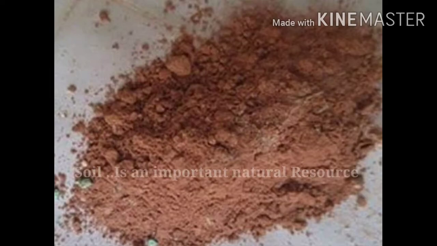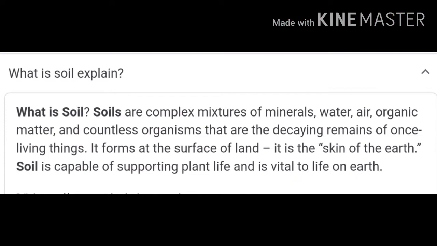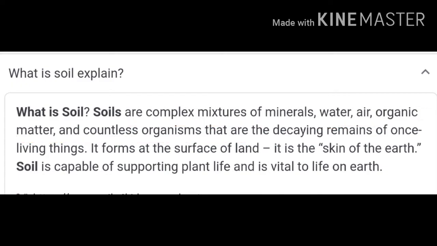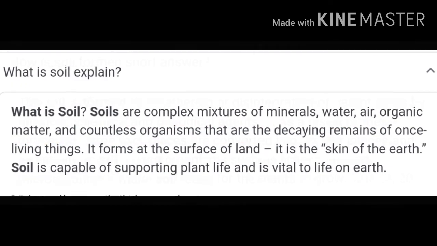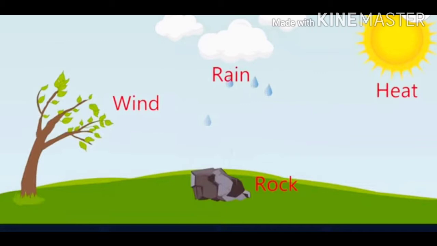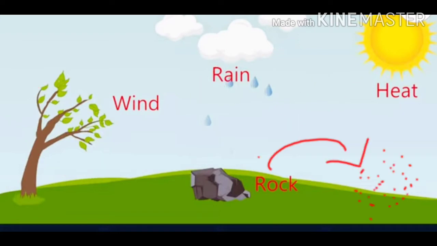Today we are going to study a very important natural resource, that is soil. Let's begin. Do you know, dear student, what is meant by soil and how soil is formed? Soil is a complex mixture of minerals, water, air, organic material and countless microorganisms. It is formed by weathering or disintegration of parent rocks by physical, chemical and biological agents. As a result, large rocks are converted into smaller pieces and eventually into soil.